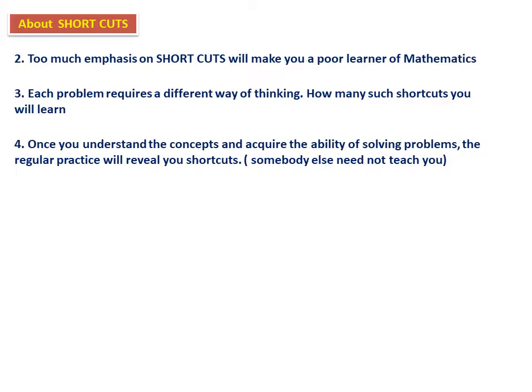the regular practice will reveal it to you. Because in the previous question I showed you sine square 31 degree plus sine square 59 degree, the sum should be 90. So here, if you understand that, just by looking at the options you will say, okay, this. But remember, all the questions cannot be done through shortcuts.